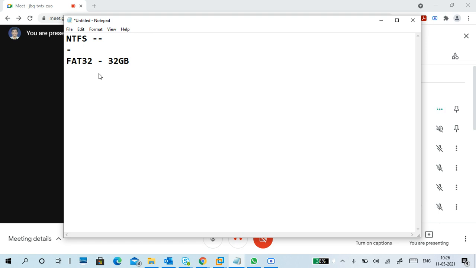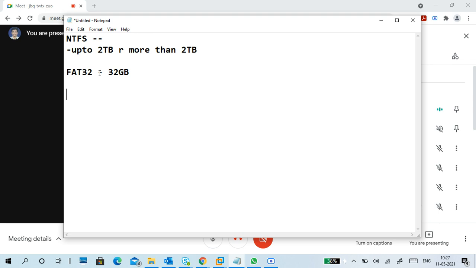It is up to 2 terabyte size. It supports up to 2 terabyte or more than it, more than 2 terabyte also it will support, depending upon the NTFS version. There are a lot of versions: version 3, version 4, version 5, version 5.5, like that. Depending upon the operating system you'll get an NTFS version, so we don't need to worry about that. It supports maximum size, practically unlimited.